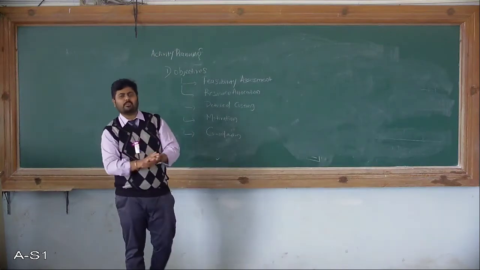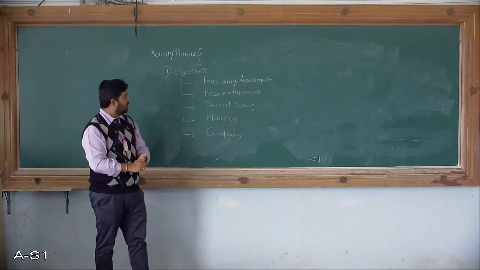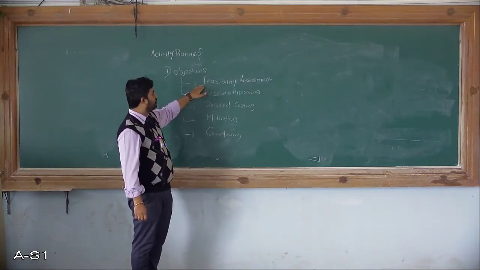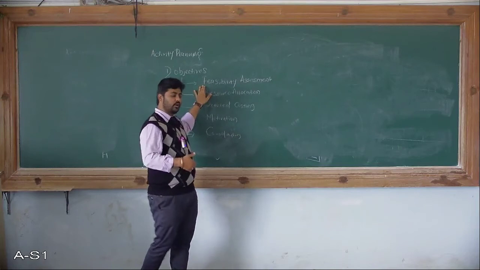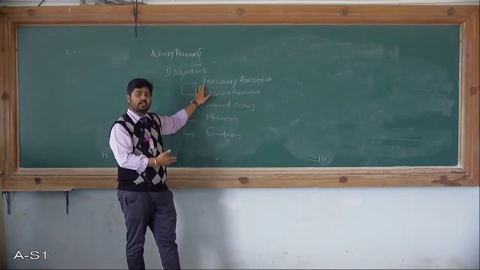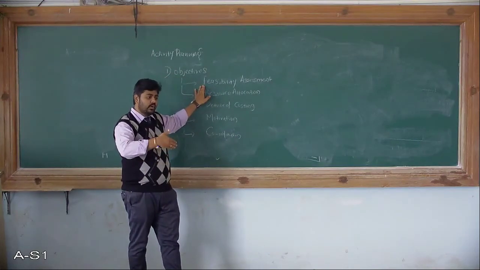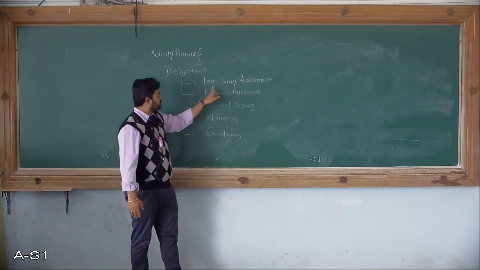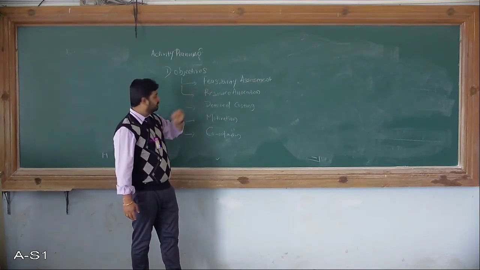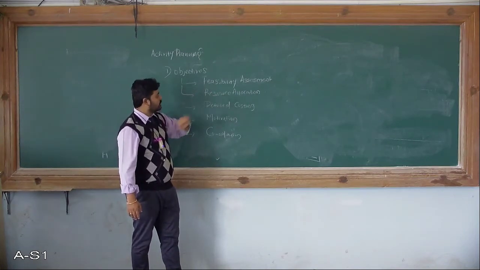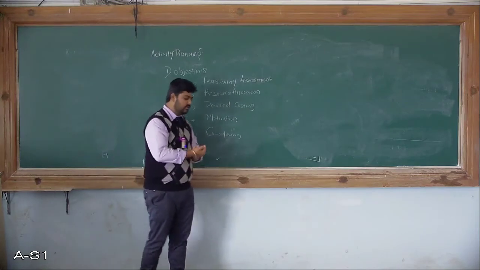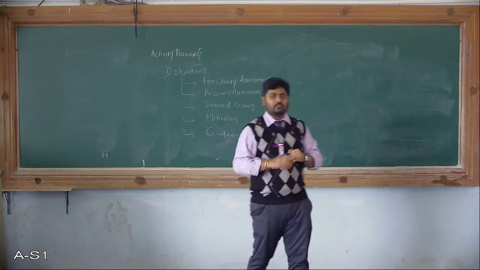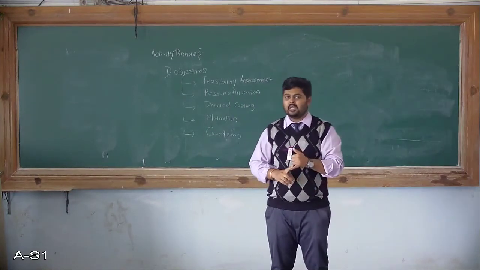So different types of feasibility tests or assessments have to be done. For the project you are going to perform, how much amount you are taking from the customer, how much you are investing, what is your profit rate. Apart from that, you have to give salary to your employees also. Everything in the feasibility assessment should be very firm. Then comes resource allocation. In resource allocation, you should take care of which activity needs which type of resource, at what time, and for how much time. That is very important.